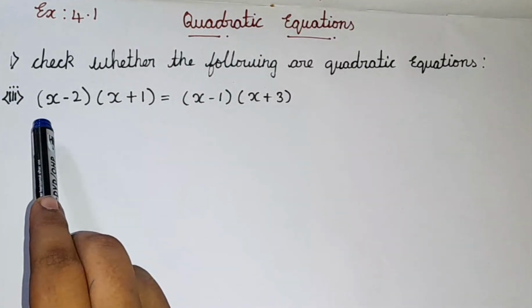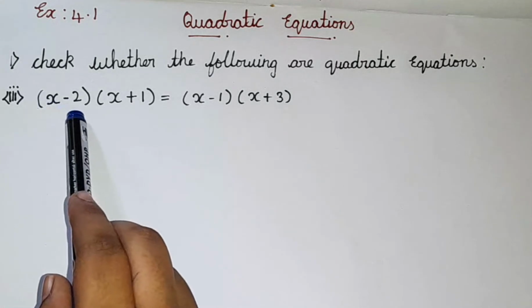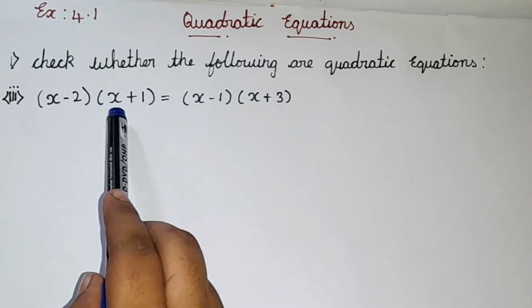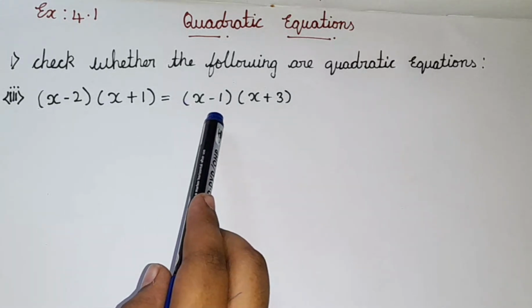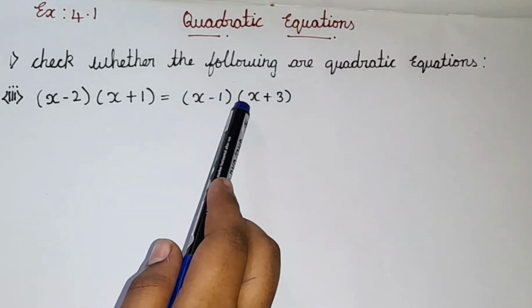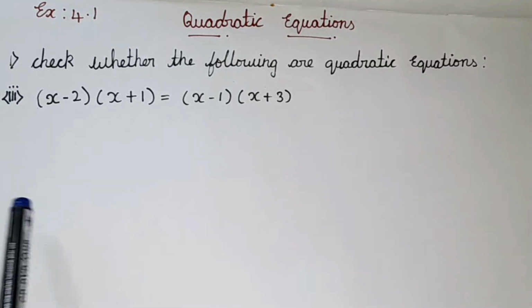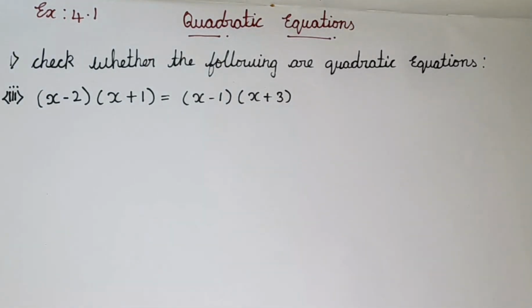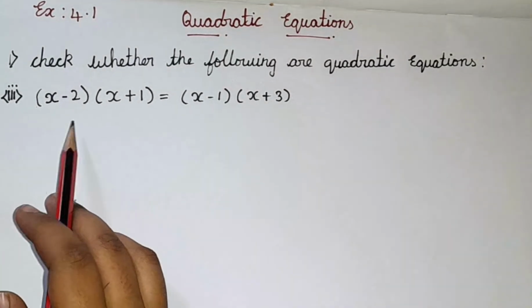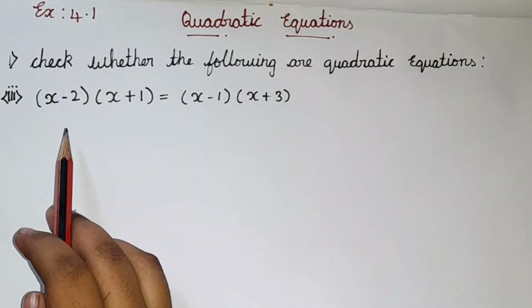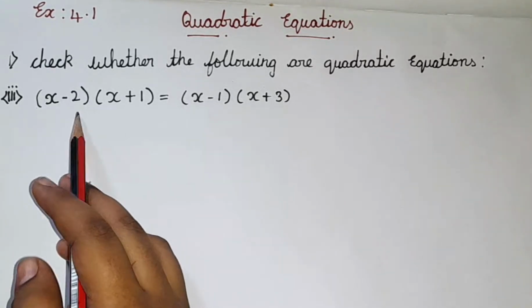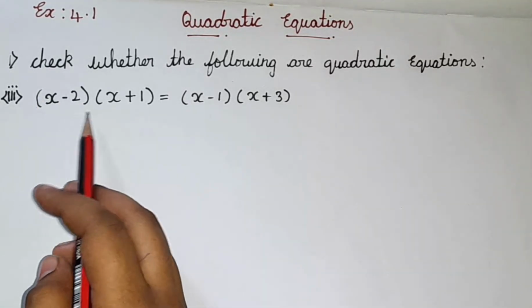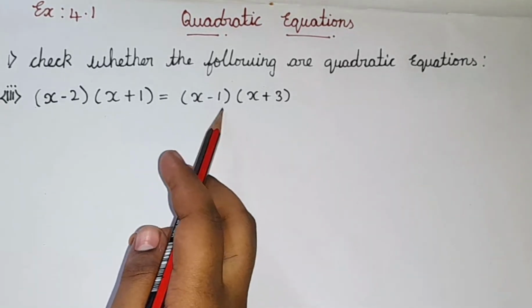Okay. So the third subdivision is (x minus 2)(x plus 1) is equal to (x minus 1)(x plus 3). Okay, so this is the third subdivision. So here when you just look at the problem, you guys can understand something. Am I right? So you can actually multiply these terms. Why? Because it's in brackets, so you can just multiply this. Here also we can just multiply both the terms.